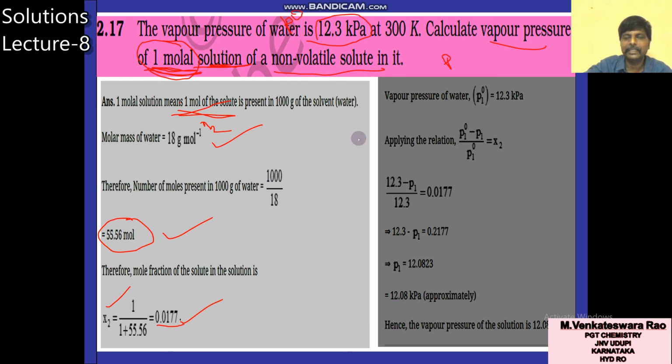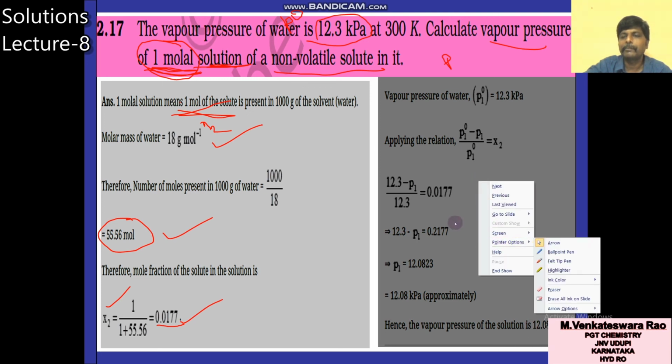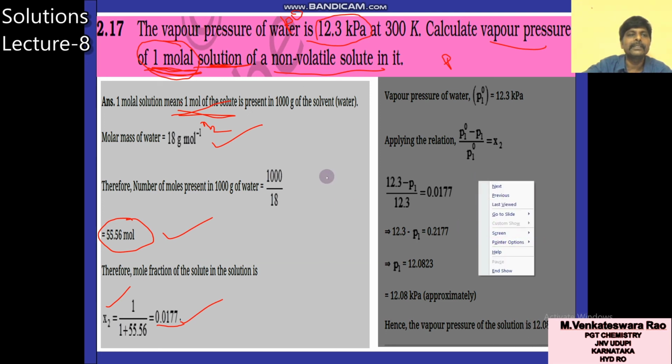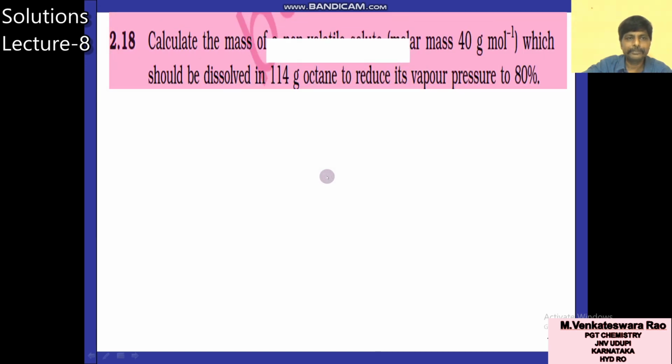Once again, check: 12.3 kilopascals for the pure solvent, 12.08 for the solution. So the vapor pressure of the solvent is more, and the vapor pressure of the solution is less. This is one more question from the textbook exercise. Now one more question you will see.